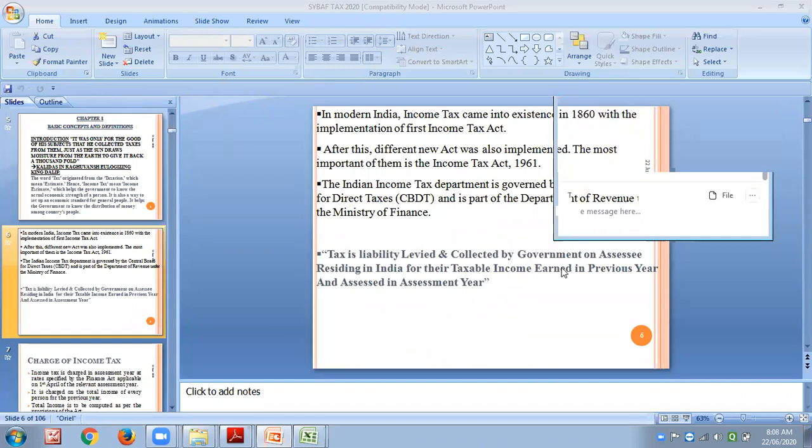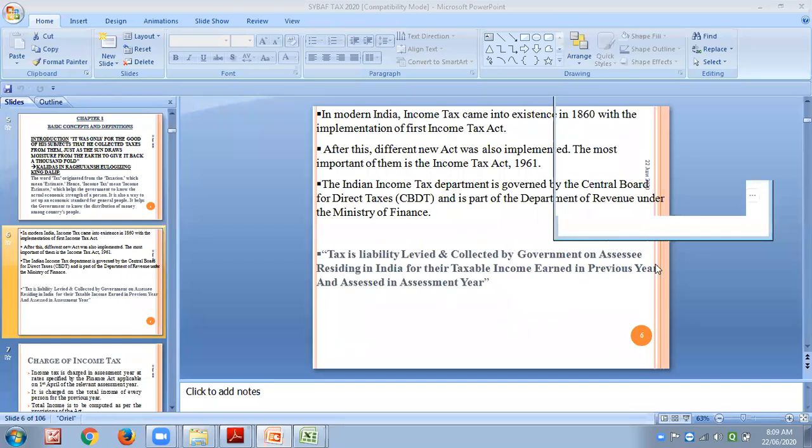Salary, business and profession. Okay, Samida has given me an answer. Salary, house property. So already we got 3 heads: salary, business, profession and house property. Yes. Sanya has given the right answer: salary, business, profession, capital gain, house property and other sources. Pankaj also, yes, with the example he has stated. Very correct. That means you have studied. You all are studying. Thank you very much.